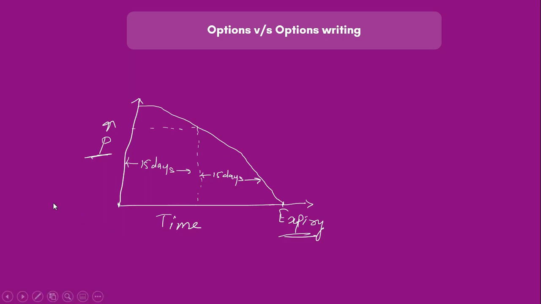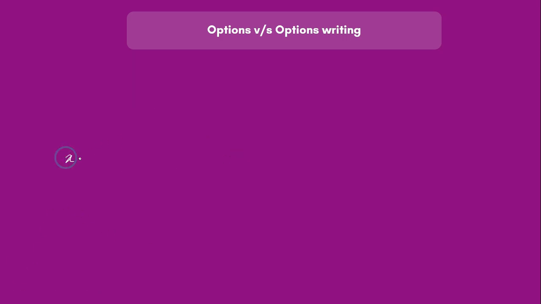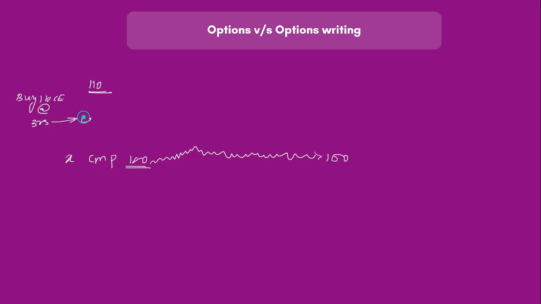Let me explain this to you. Assume there is an X stock whose current market price is 100 and you are expecting the stock to reach, say, 110. So what you do is, let us say you buy a 110 call at say 3 rupees. Now the option is neither going up nor going down. It is just there for several days, and till expiry it is at 100 rupees only. So now because of premium decay, this 3 rupees would become 0.